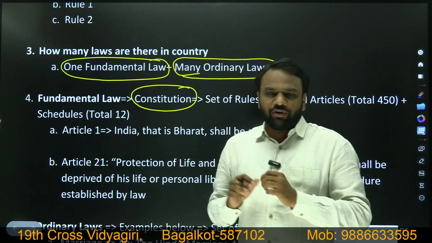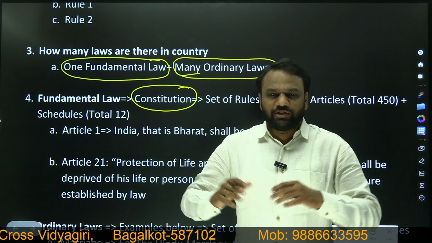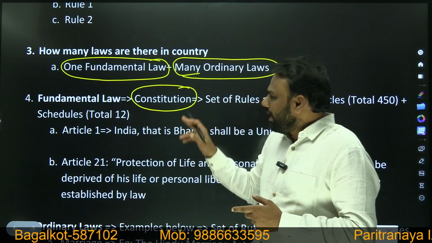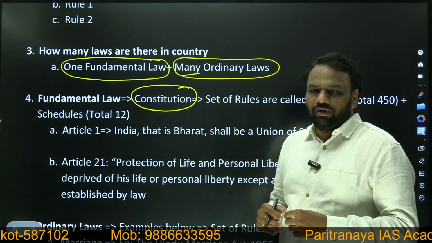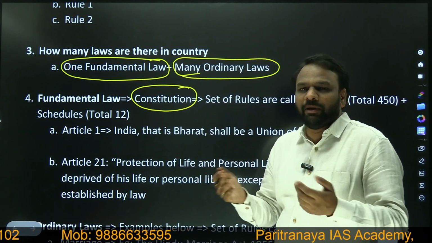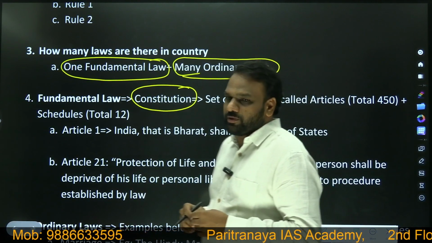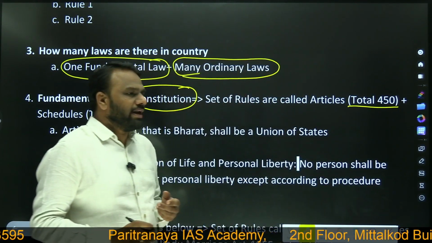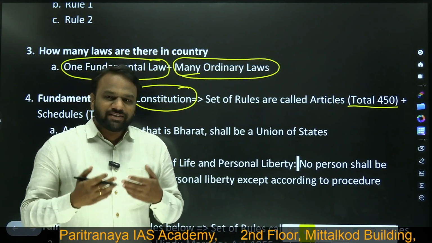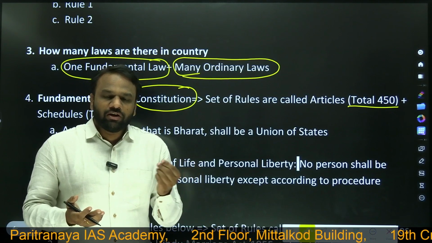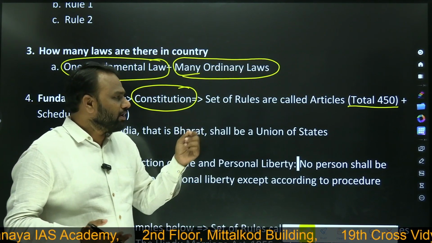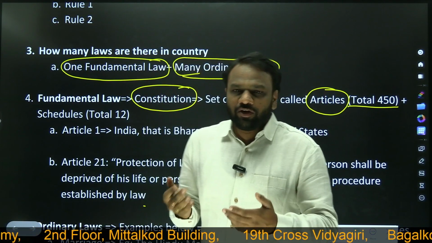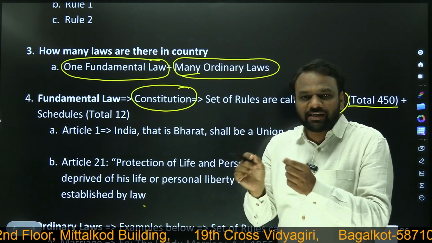As we discussed before, any law consists of multiple rules. As I mentioned, the constitution is also a law, a fundamental law, which means it should also consist of multiple rules. Yes, it also has multiple rules. How many rules does it have? Approximately 450 rules. But when we are discussing the constitution, we will not call them rules; we will call them articles. So we will not say set of rules, but set of articles.